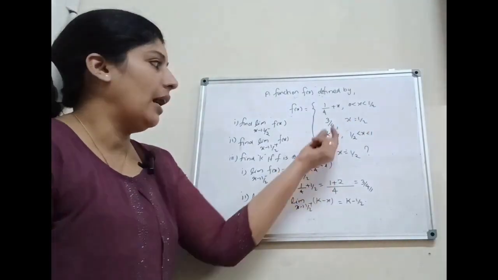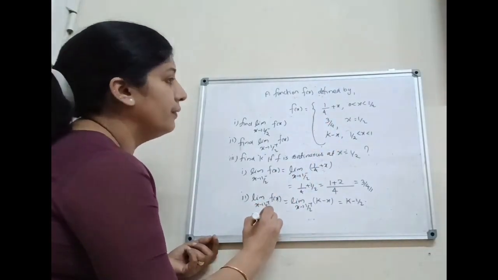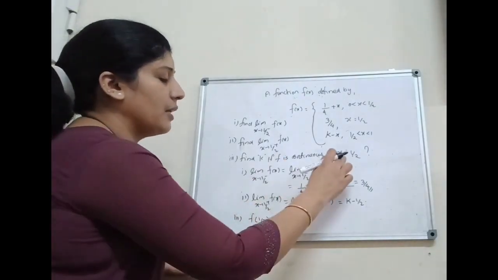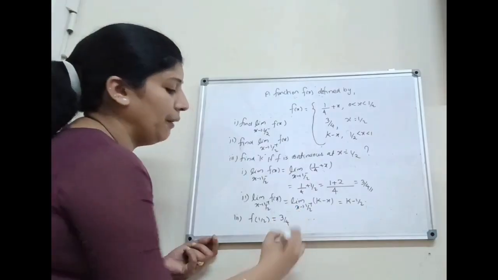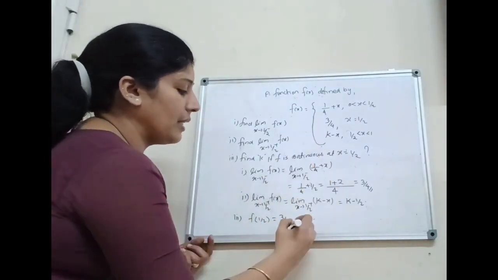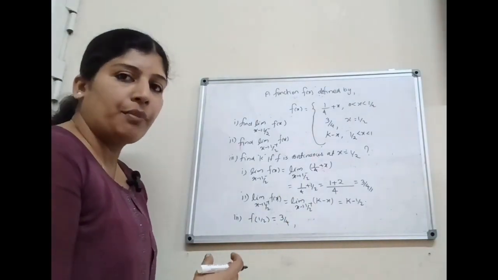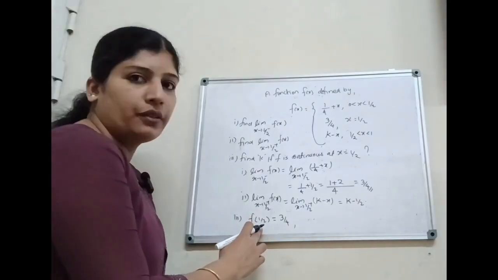What is the function? F of x equal to 3 by 4. That is here given f of 1 by 2 is equal to what? Third question. F is continuous at x equal to 1 by 2. Find the value of k. Here given f of 1 by 2 is equal to 3 by 4. If f is continuous at x equal to 1 by 2, what is that? That is limit x tends to 1 by 2 minus f of x equal to limit x tends to 1 by 2 plus f of x equal to f of 1 by 2.